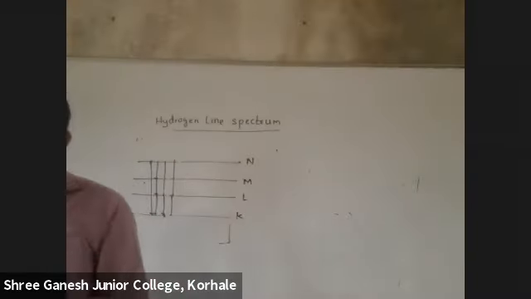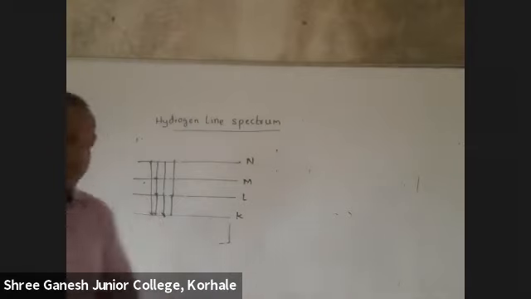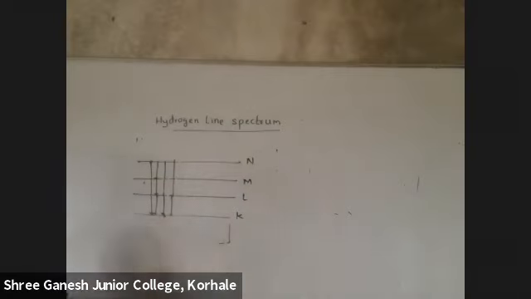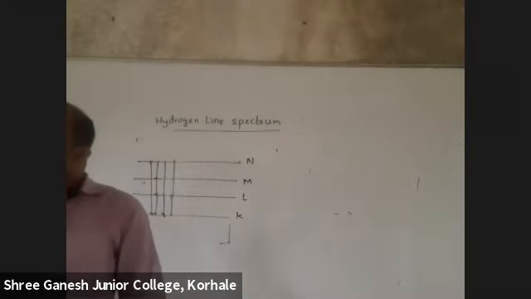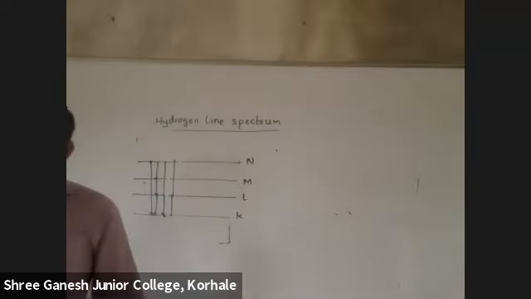Then what these scientists did, they tried to arrange this in a systematic order. These are uneven lines, no? They arranged them in a proper way and created the hydrogen line spectrum. Different scientists found these different bands, so they were named according to their names.